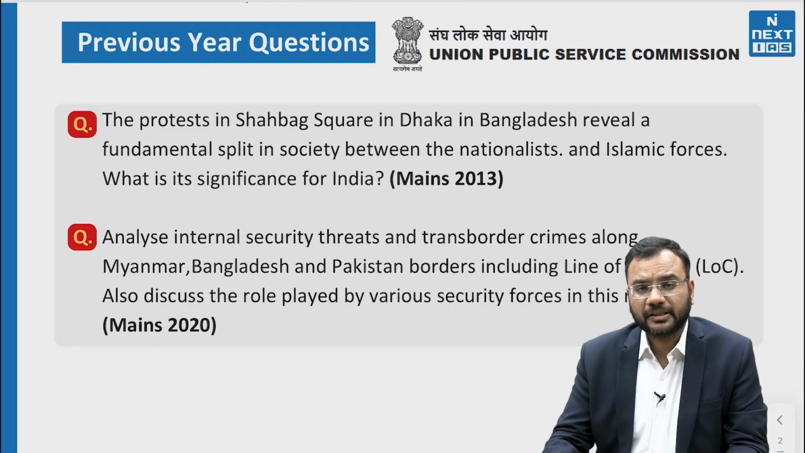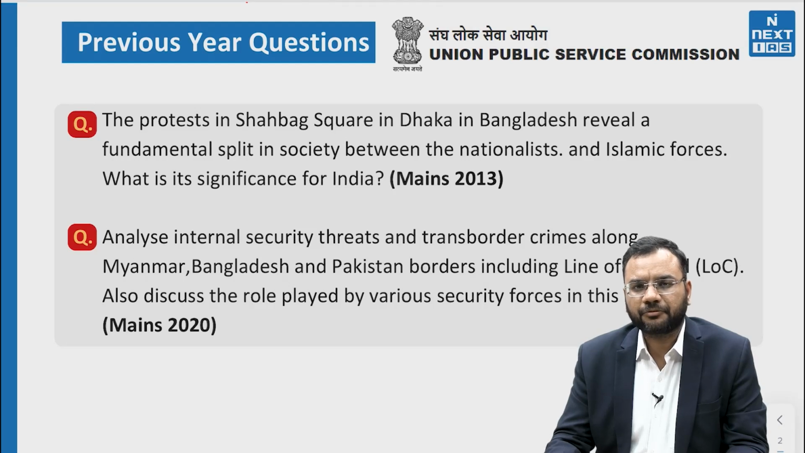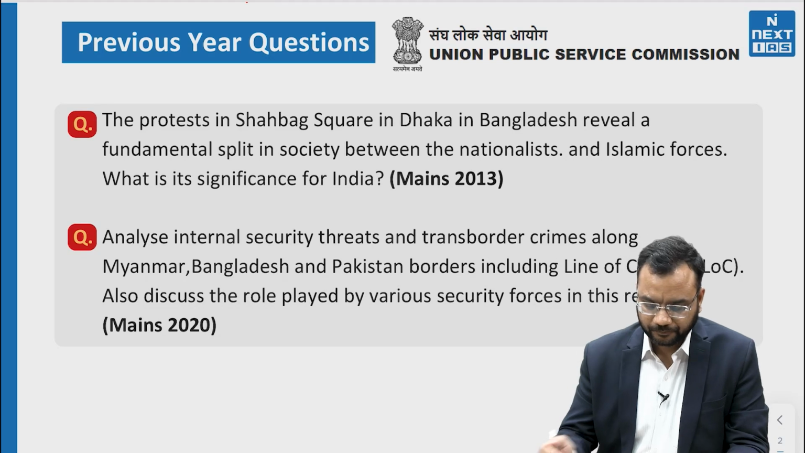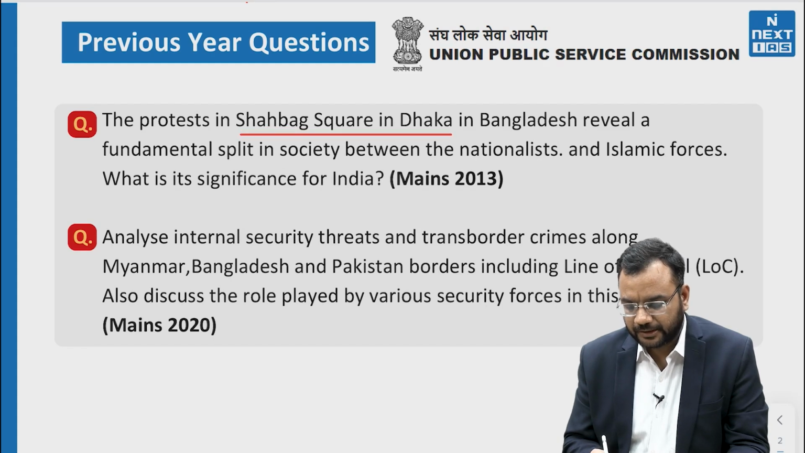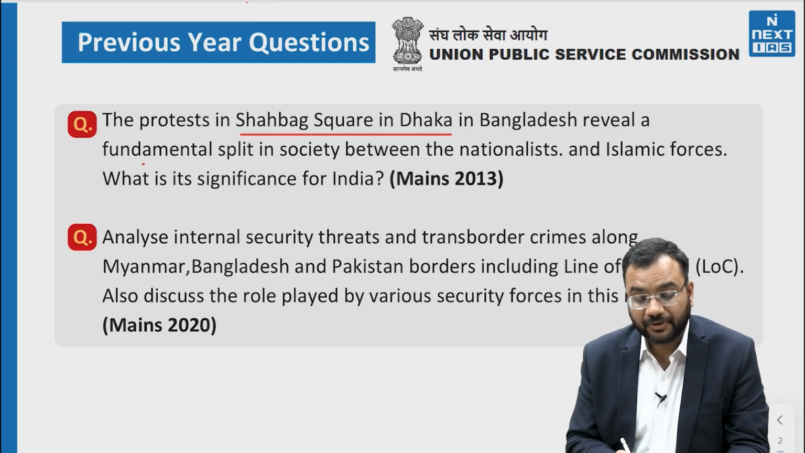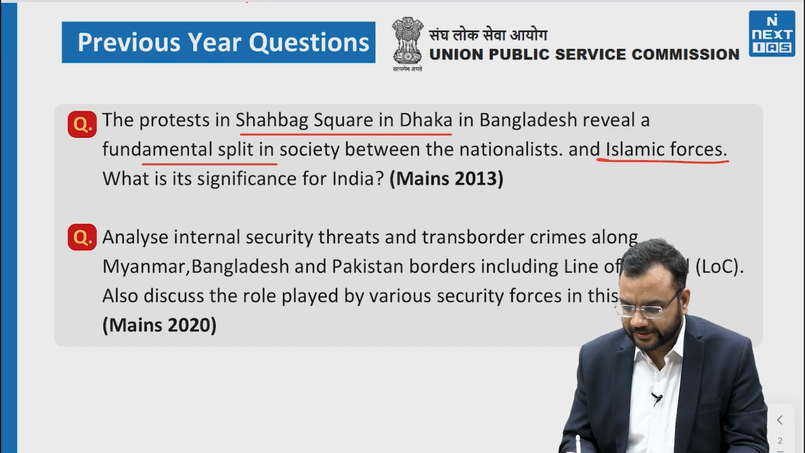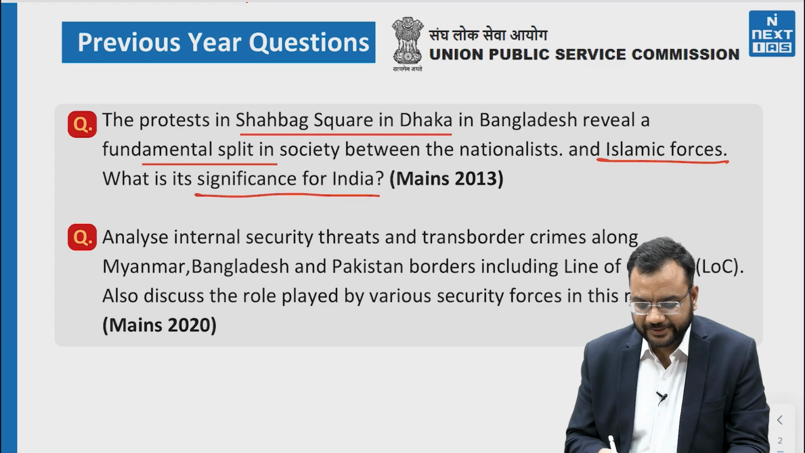So now let us, through PYQs, understand which type of question can be asked in the UPSC examination regarding this topic. The first question came in Mains 2013: the protests in Shahbag Square in Dhaka in Bangladesh reveal a fundamental split in society between the nationalists and Islamic forces. What is its significance for India?